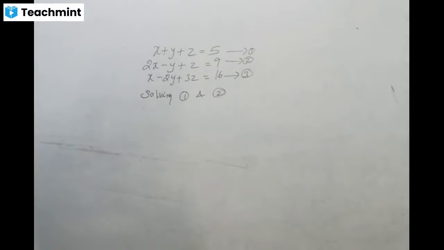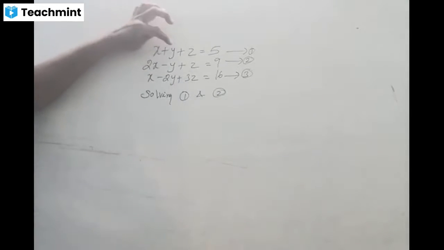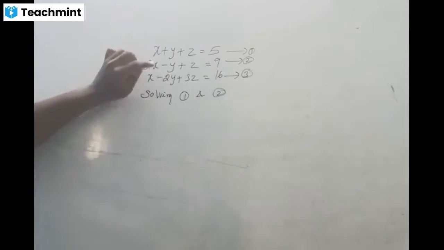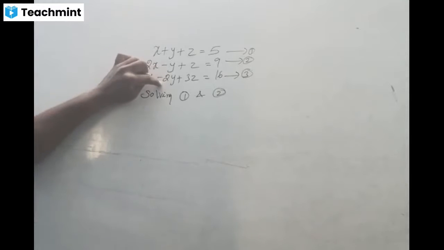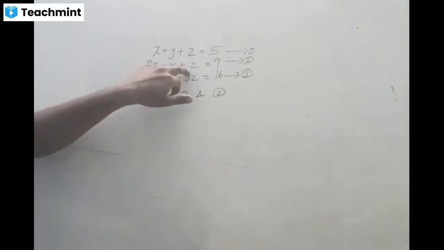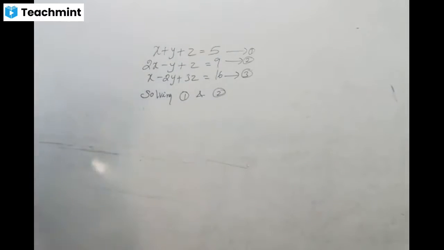Somebody may say, sir, we also have same coefficients but different alternate signs. But observe 2 and 3 also. Here minus y, here minus 2y, that will be more different. Here also different in 1 and 3, but compared to this one, this will be more different. That's why I'm choosing to eliminate z.